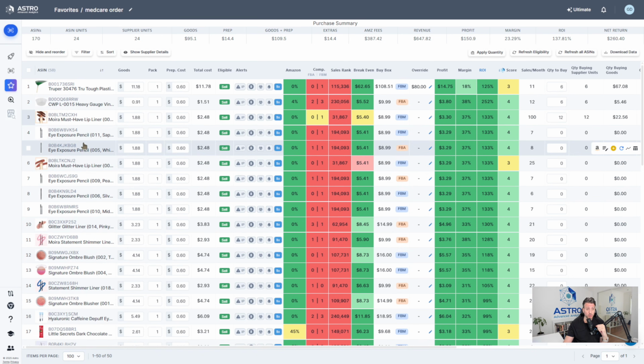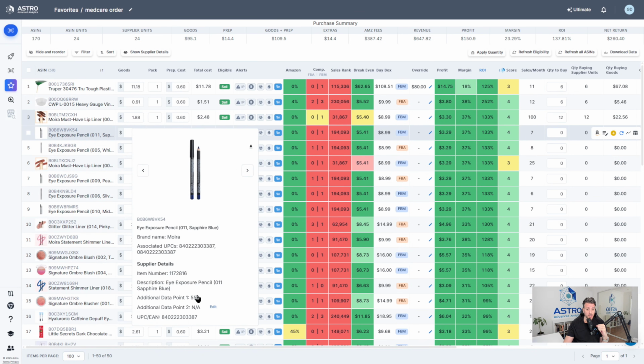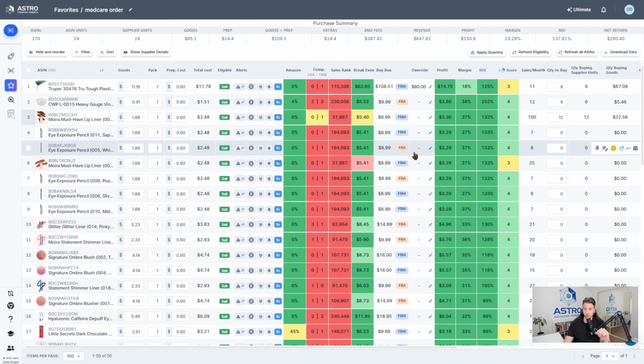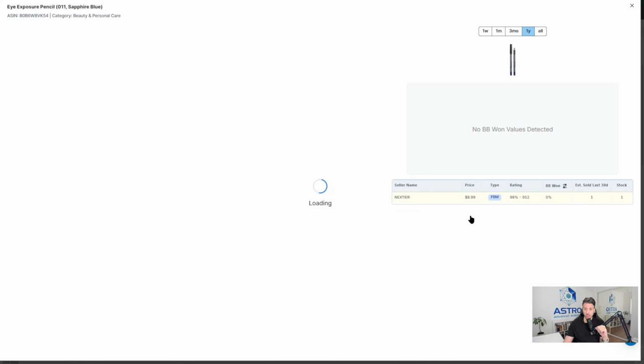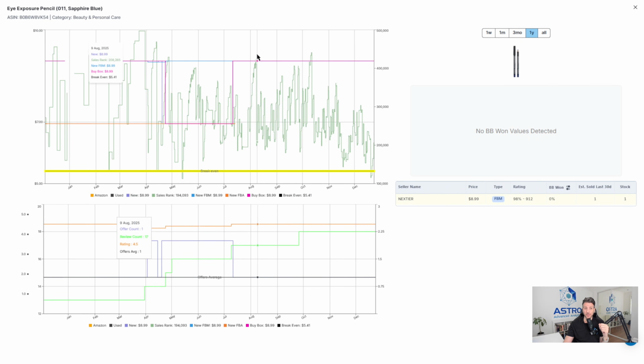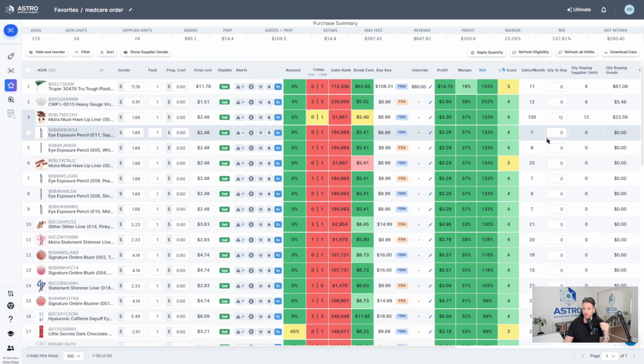So let's check out a few more of these. Let's see if this one's right. So this is 011 Sapphire Blue. Yep, same product. $1.88 for this one as well. This one has quite a bit of profit. Let's go ahead and check out its chart and see all the other sellers. There's only one seller again, that same brand, that same seller selling this product. They've only got one unit in stock. No one's really getting the buy box. Okay, so this one here, probably the same deal. I wouldn't get 12, maybe get 6.